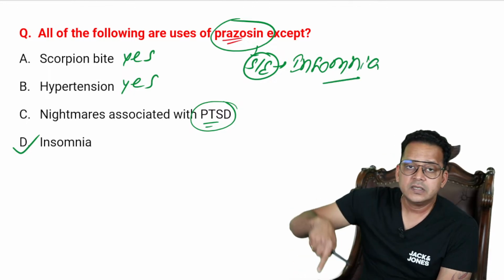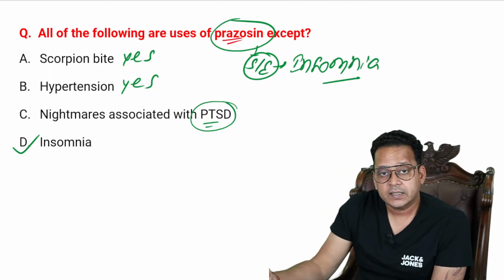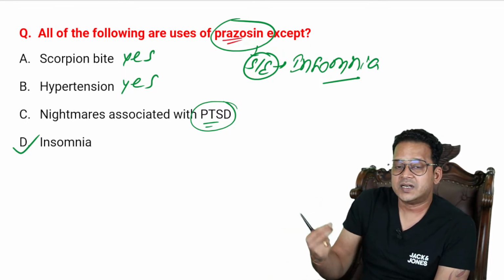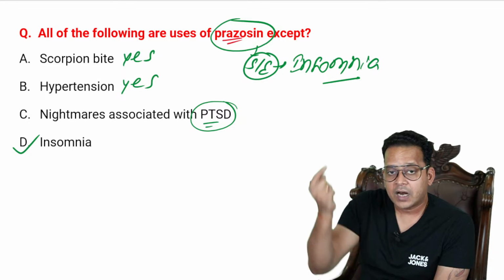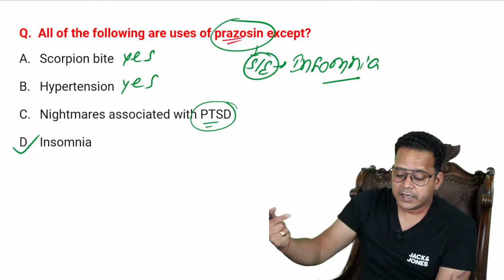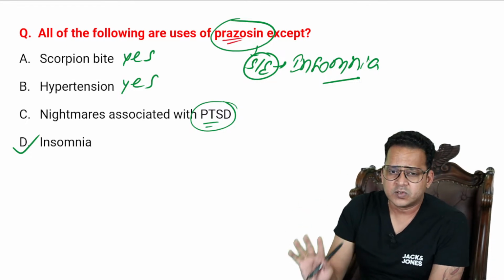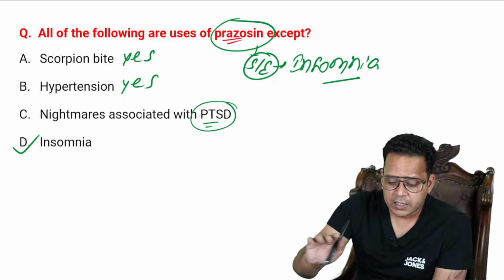So nightmares which are seen in PTSD, it is probably because of excess cholinergic activity that leads to alpha-1 stimulation in the brain, and that causes nightmares. That is the hypothesis. So prazosin can be used. So this is not a typical use, it's an atypical use of prazosin.